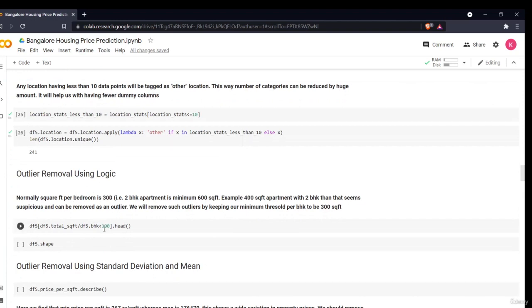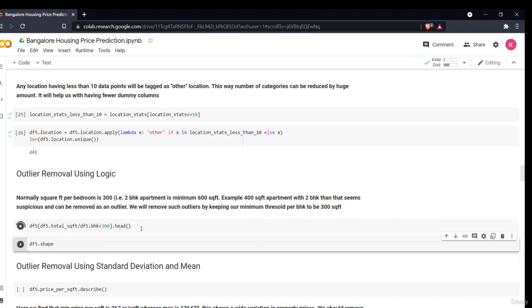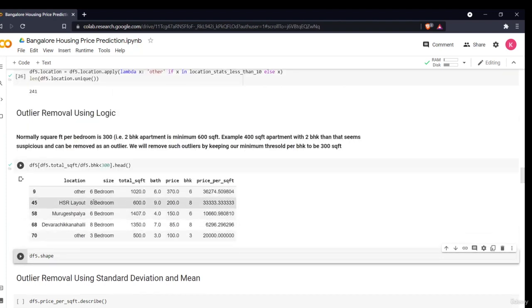We'll use one simple logic which says that normally square foot per bedroom is 300, that is, a 2 BHK apartment is minimum 600 square foot. For example, a 400 square foot apartment with 2 BHK seems suspicious and can be removed as an outlier. Obviously if we go with that logic, we can remove it. So in the DF5, we'll remove it if the total square foot divided by total BHK is less than 300. We'll remove that, and keep the rest.